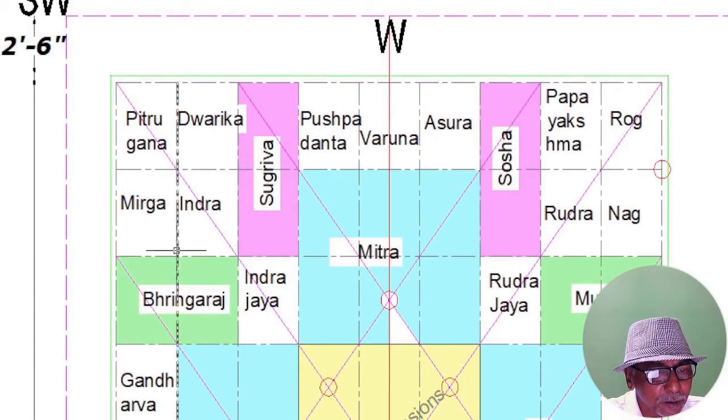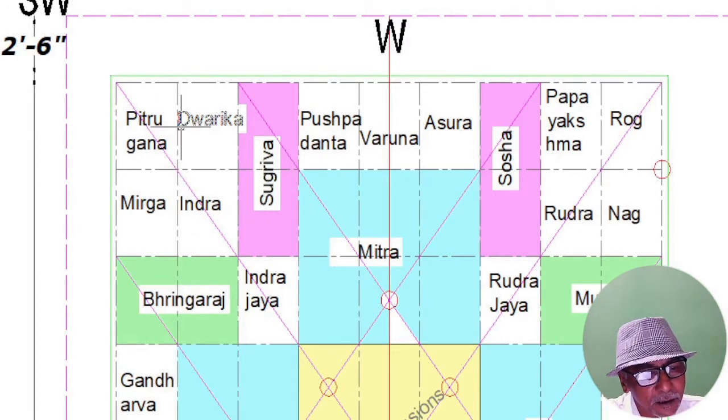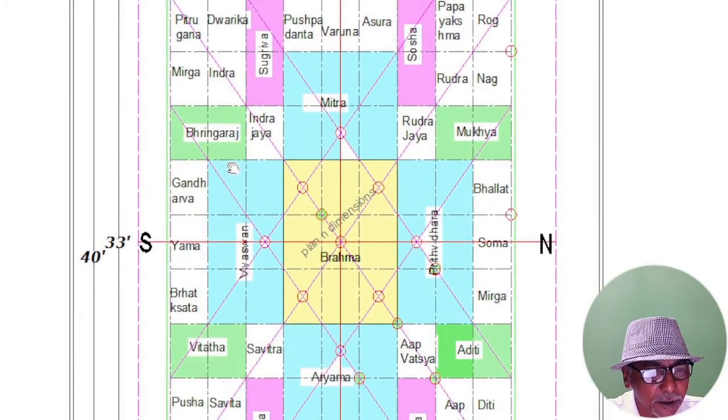And one more important point you have to observe: all our walls, columns and beams should be in line with these energy lines. That is more important.